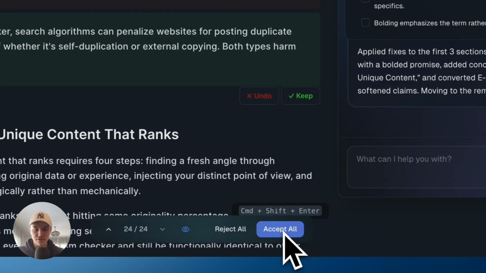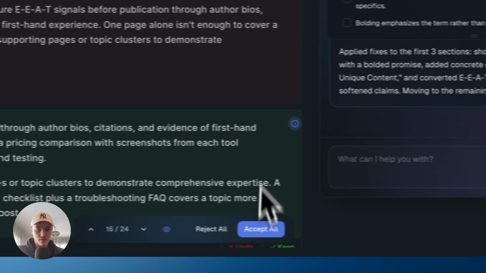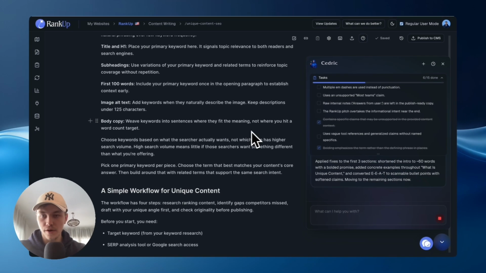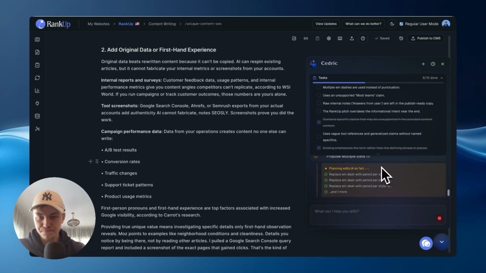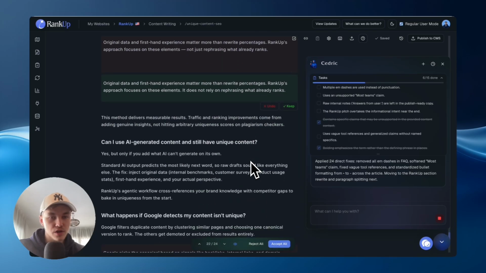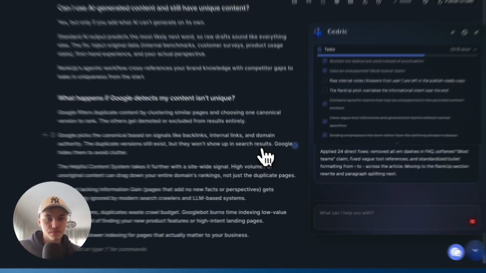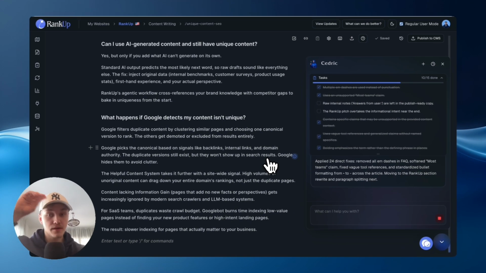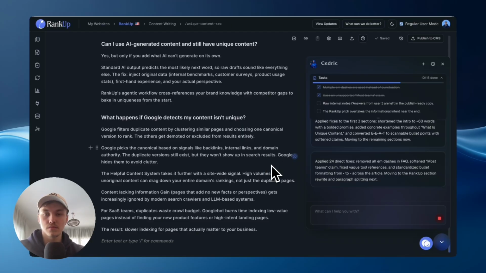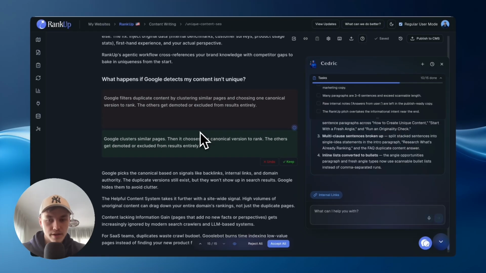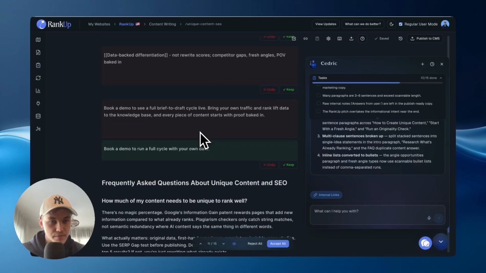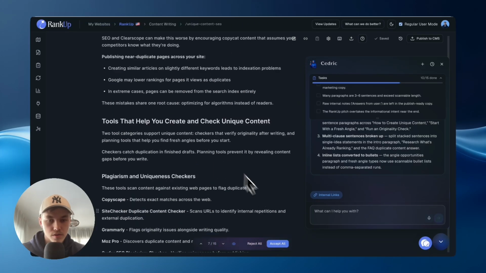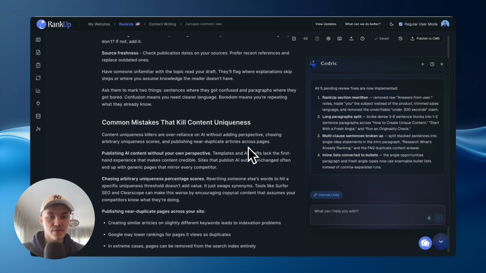Okay, so we got our first set of edits. These look good to go. So I'll accept all of them. Okay, so we get 6 out of 15 done. Alright, so we got the second round of edits. Yeah, these look solid. And we got 10 out of 15 done. Alright, and we got the last set of things to approve. So let me just accept. And boom, so we get the writing rules reviewed.